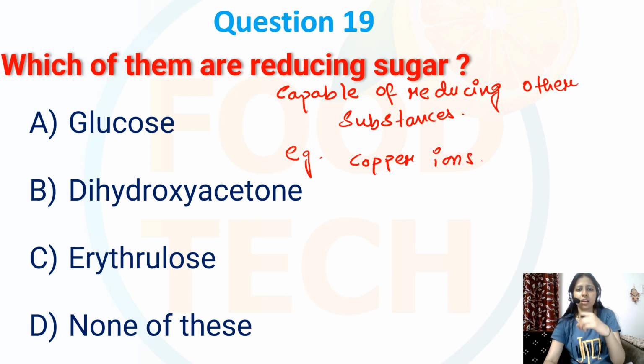This reduction involves the sugar molecule which donates electrons and is itself oxidized.